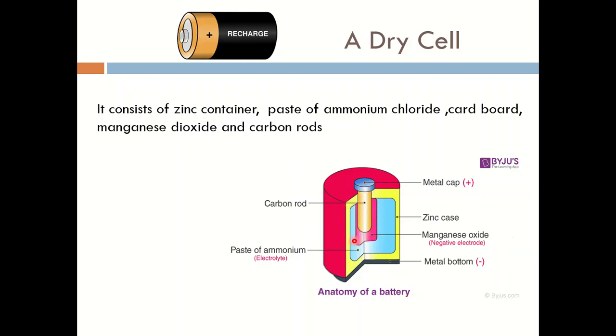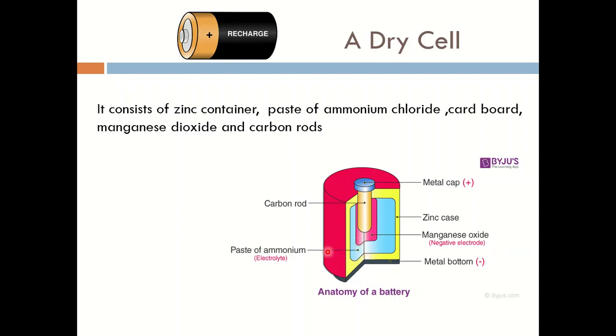On this cardboard container there are pores on its sides. These pores allow the chemical reaction between the ammonium chloride paste and the manganese dioxide powder.